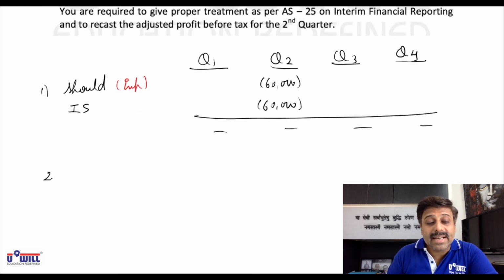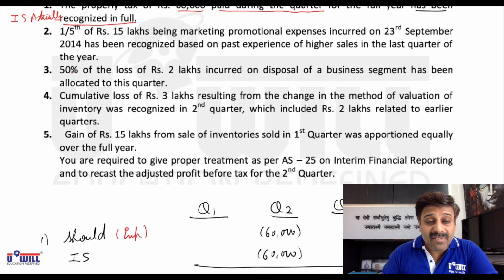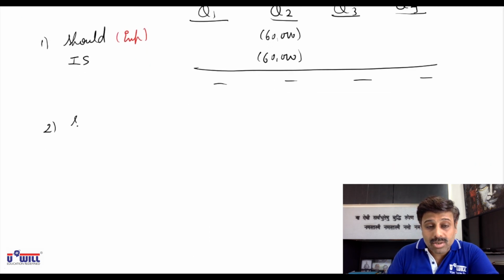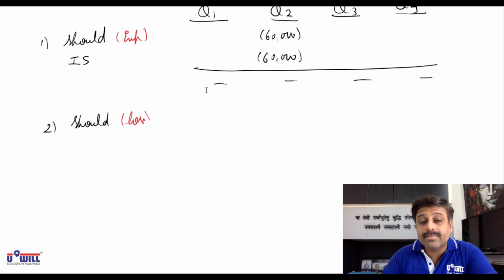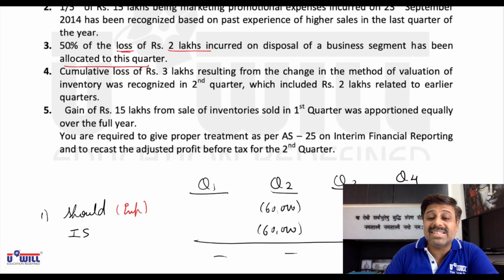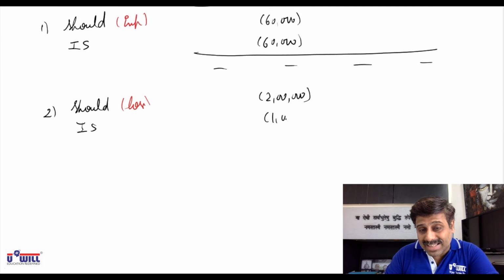Okay. Now look at the second adjustment. 50% of loss of 2 lakhs incurred on disposal of business segment has been allocated to this quarter. Means 2 lakhs of loss is incurred in this quarter, so it should be taken entirely in this quarter. But what is actually done? Only 50% has been taken in this quarter. Means 1 lakh is taken in this quarter and maybe 1 lakh is taken in further quarters.